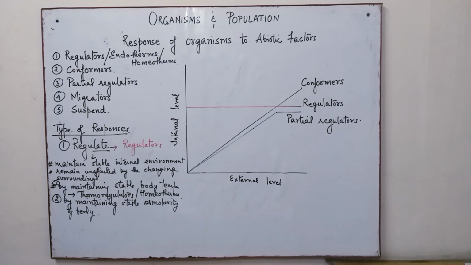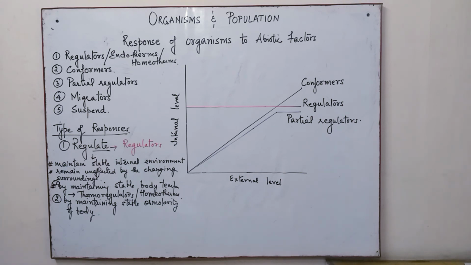Therefore they can survive extreme climates right from Antarctica, which has sub-zero temperatures, to desert regions which are very hot. And the main reason is they are capable of maintaining a constant body temperature. Human beings are definitely a very good example, because we maintain a constant body temperature irrespective of the changing surroundings.